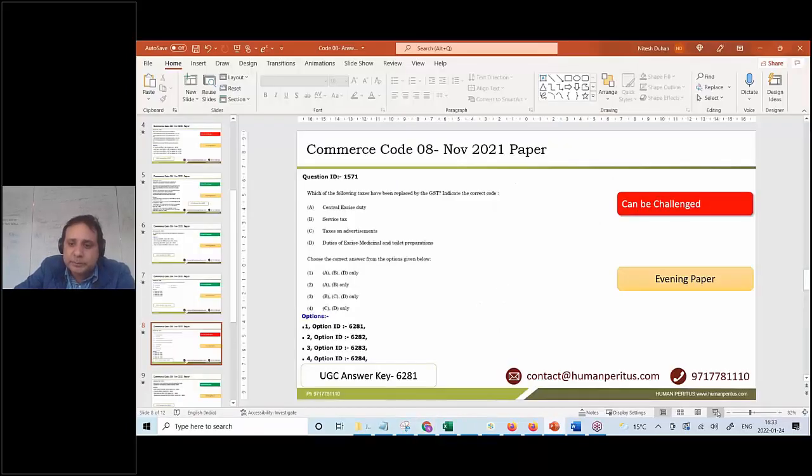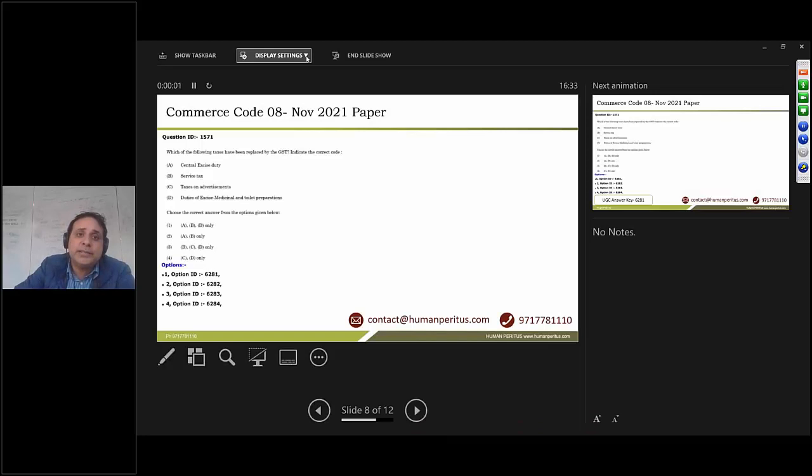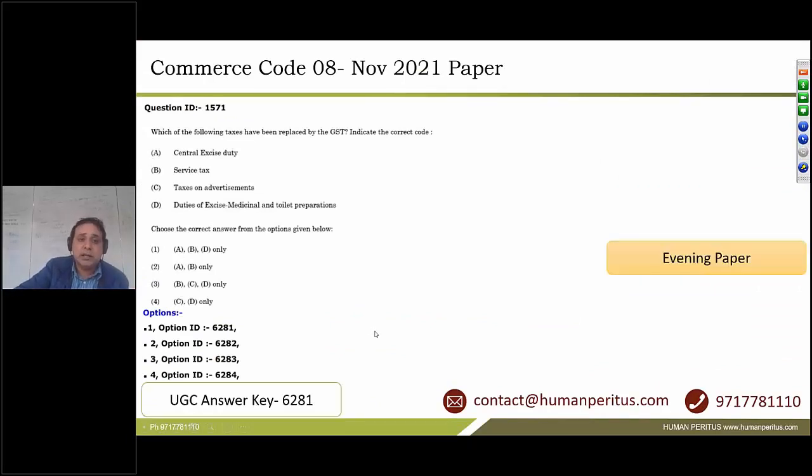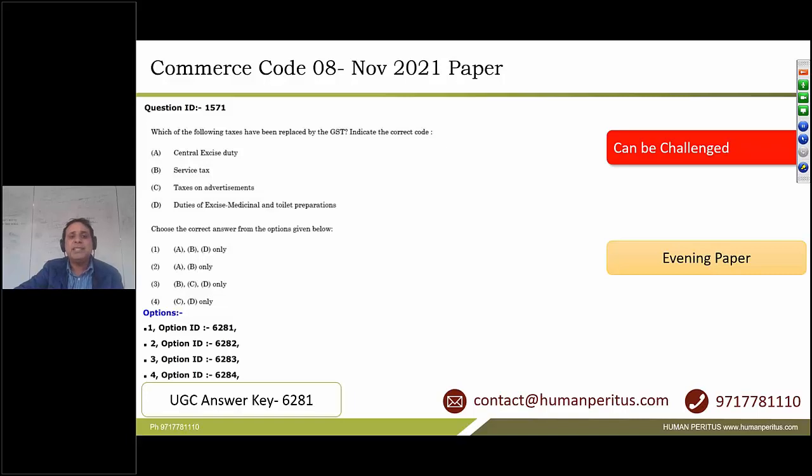Coming back, so guys, definitely C should also be included in this list. Although there is no option which shows that all four are there, definitely C is also an option, and therefore this answer 1, ABD, is wrong, and this question should be challenged. The correct answer should be A, B, C, D. All four of them have been subsumed into GST.